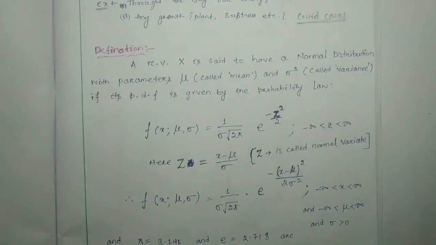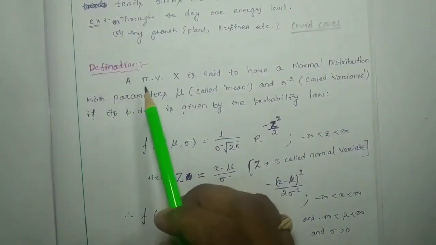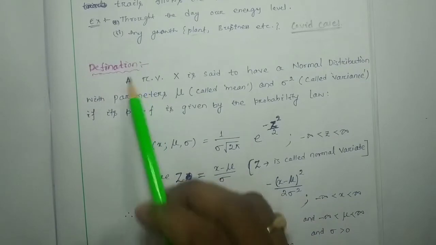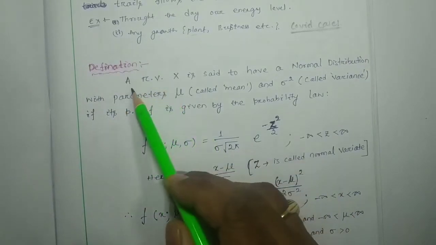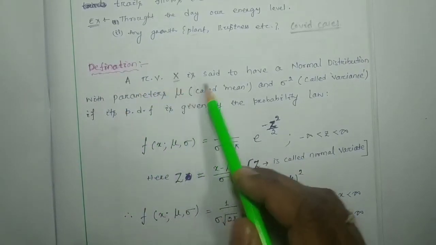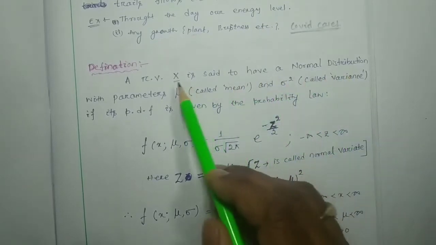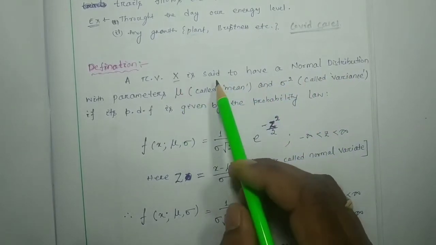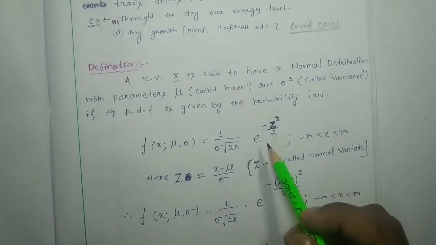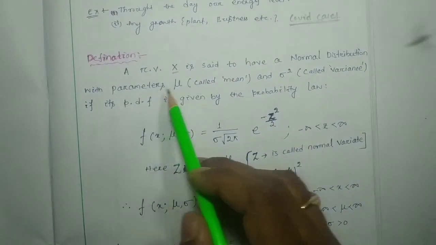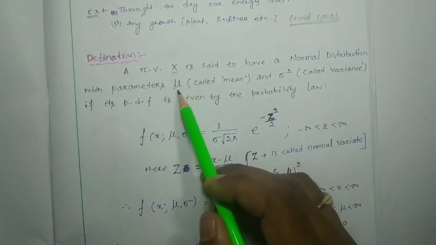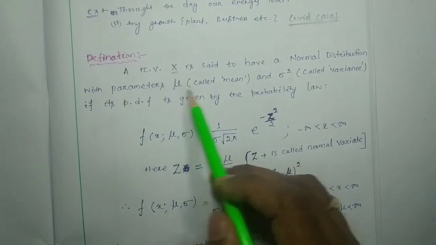So here the basic definition of the normal distribution is that a random variable x is said to have a normal distribution, or the random variable x follows the normal distribution, with parameters mu, that is its mean.